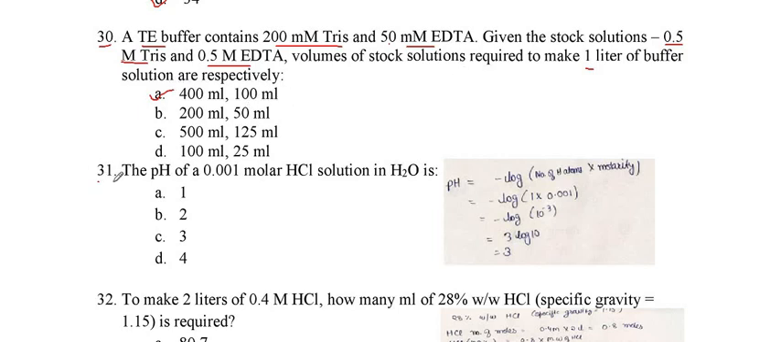Now we will see the next question, question number 31. The pH of a 0.001 molar HCl solution in H2O is... We know that the formula of pH is minus log of the number of hydrogen ions times the molarity. How many hydrogens are in HCl? H plus Cl, so it is only 1. And the molarity of the HCl solution is 0.001, which is 10 raised to power minus 3. When minus 3 comes out and the minus becomes plus, it is 3 log 10, and log 10 value is 1. So the answer is 3. The pH of this solution is option C, 3.